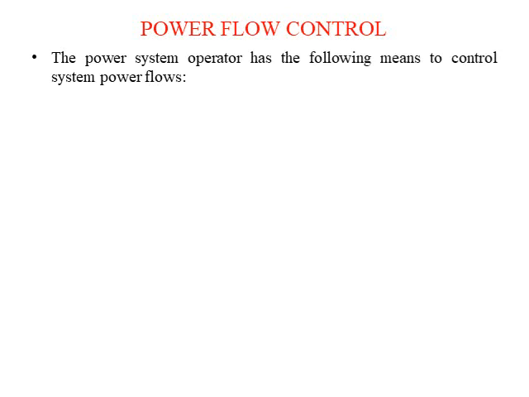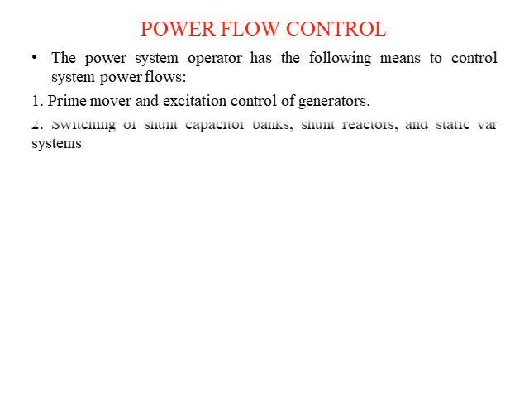Basically in this section we have to study how we can control active power and reactive power. So the power system operator has the following means to control system power flows. First, prime mover and excitation controls of generator. So you can directly control the power by controlling the excitation of generators by means of the prime mover.